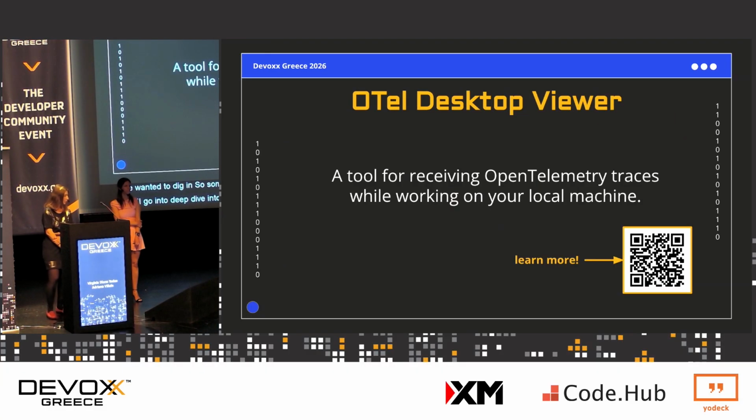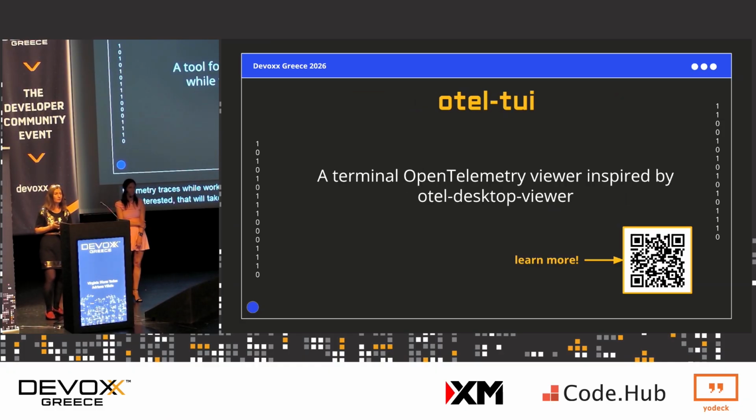So for the OpenTelemetry Desktop Viewer, actually this is a tool for receiving OpenTelemetry traces while working on the local machine. So you can scan the QR code if you are interested. That will take you to the GitHub repo. You can learn more about that tool. And the next one is a tool that's inspired by the previous one, and it's a terminal OpenTelemetry viewer. The same, you can view the repo there in the QR code.